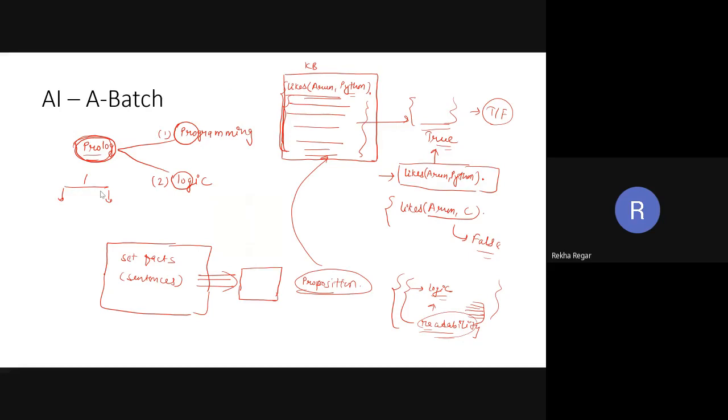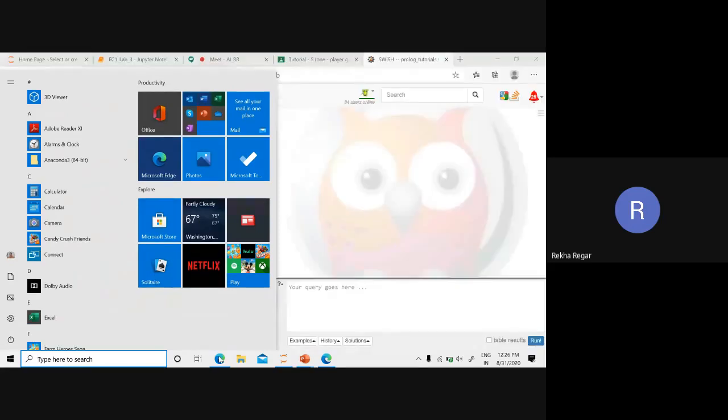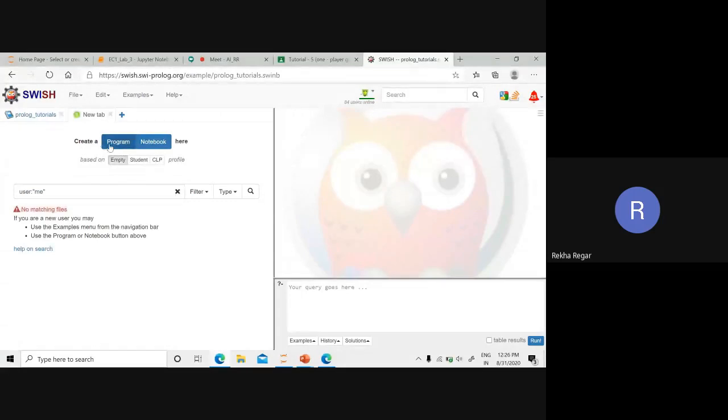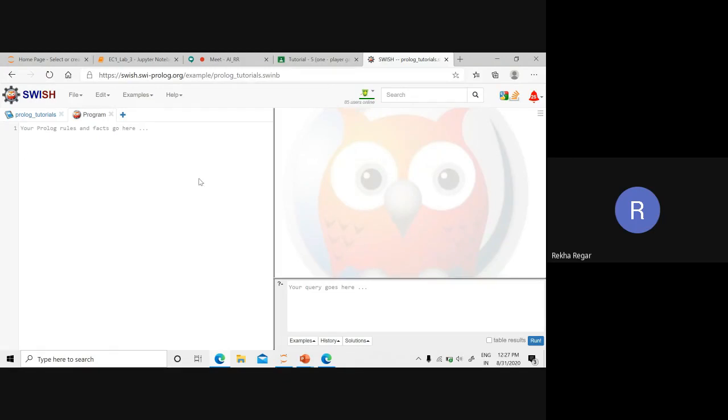First we can see what kind of things we can write in Prolog. In this one we have to create a program, and here is the notebook. We always select the program option, and the program is just an empty one. Whenever we click that, we get the space or file where we can write our syntax. You can see in the first line that it says your Prolog rules and facts go here. It means whatever knowledge base we require for any kind of problem, we can write down in this section.